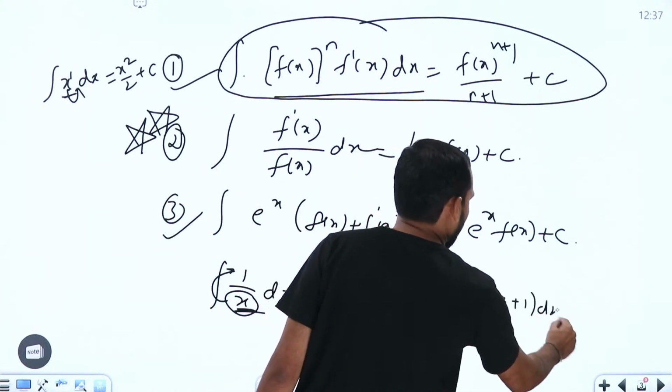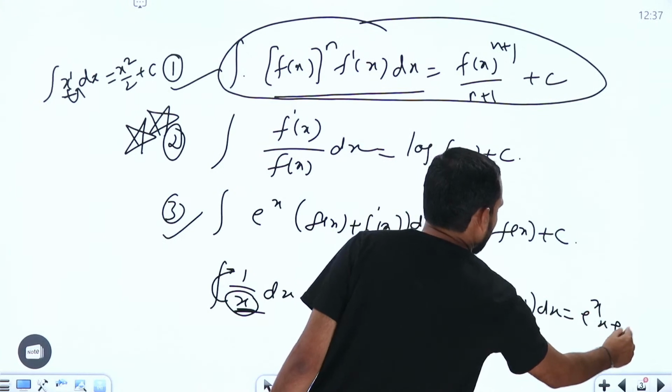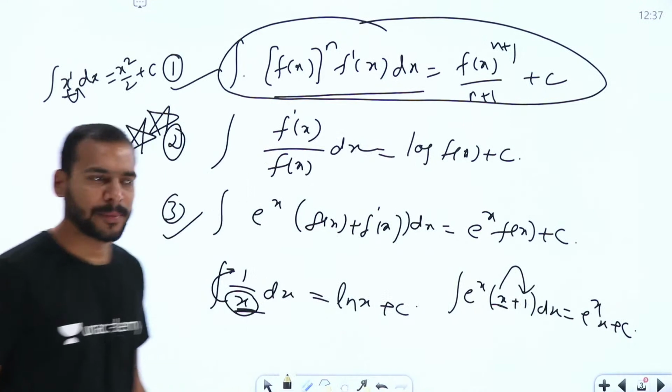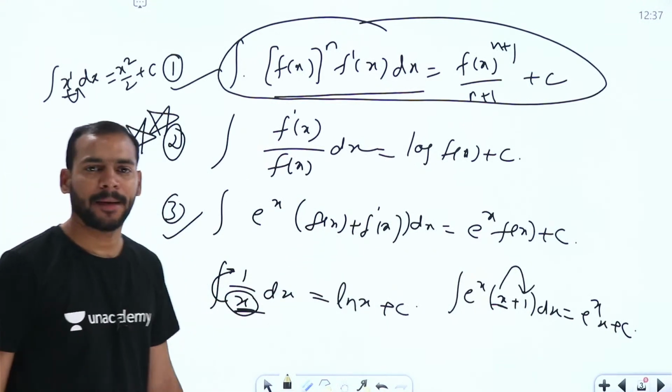Integration of e power x into x plus 1, suppose we have. Then we can say directly the integration is going to be e power x into x plus c, because this is f of x and f dash of x is beside it, with a plus sign between them.